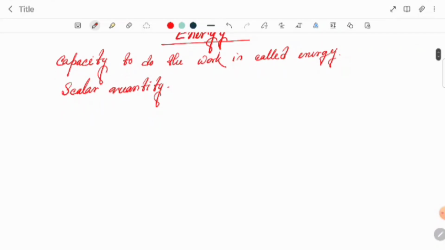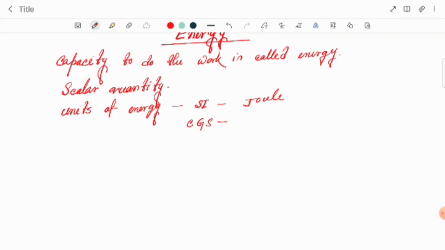What about the units of energy? Keep in your mind, important units of energy. In SI system it is joule, and in CGS system it is erg.